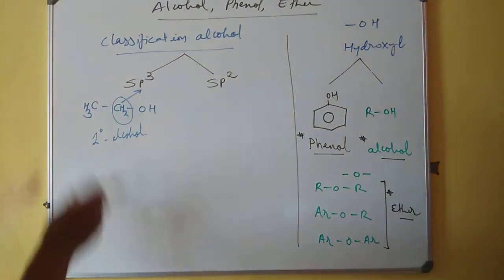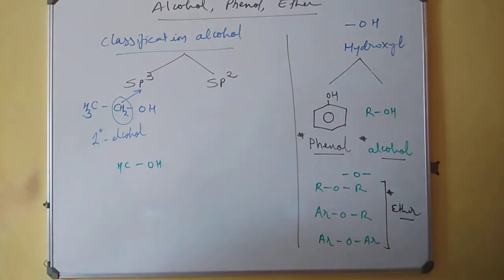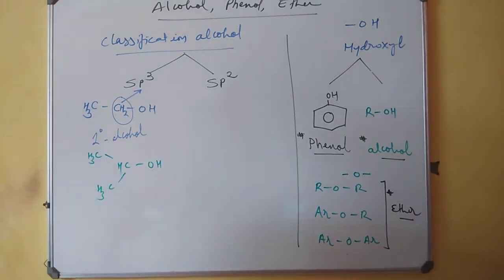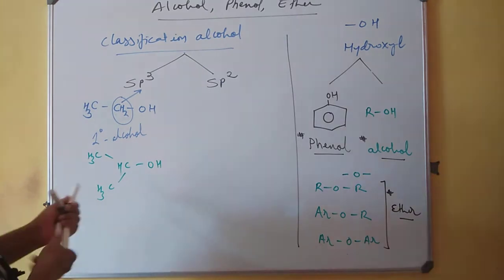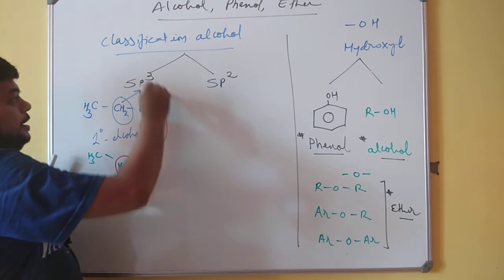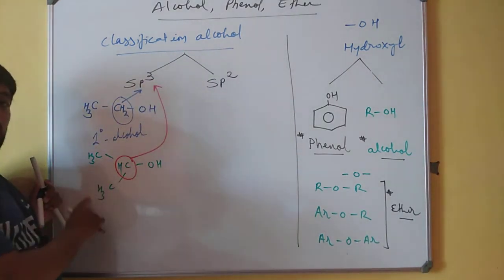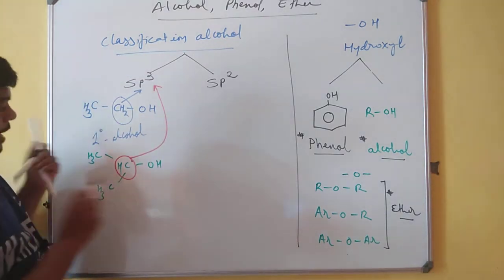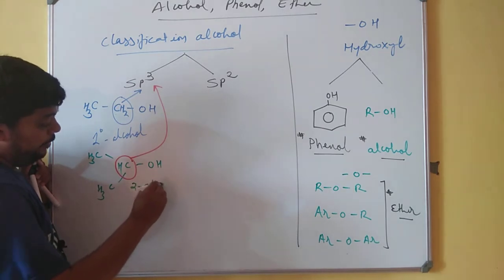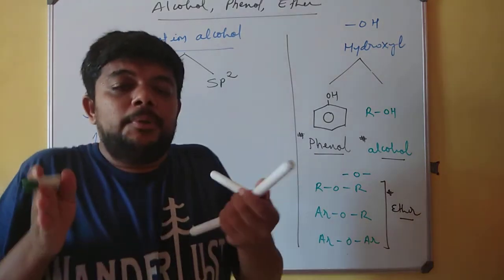Now, apart from this, if OH is attached to the carbon and this particular carbon is attached to two other carbons, then this OH bearing carbon is again sp3, but this sp3 hybridized carbon is attached to two other carbon atoms, and therefore this carbon becomes secondary, and therefore this alcohol will also be coined as secondary alcohol.